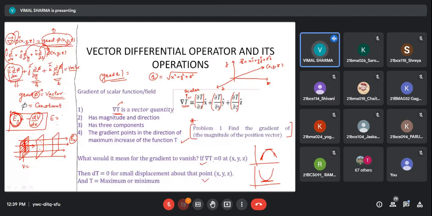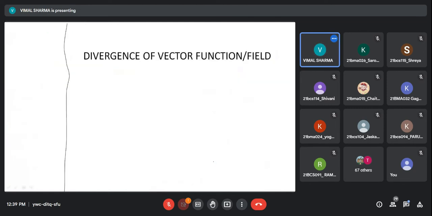Okay, so we are not going into much mathematical description, we need to understand physically what this all means. Then we have another operation of the del operator, and that operation is on a vector field, and this operation is the divergence of a vector field.